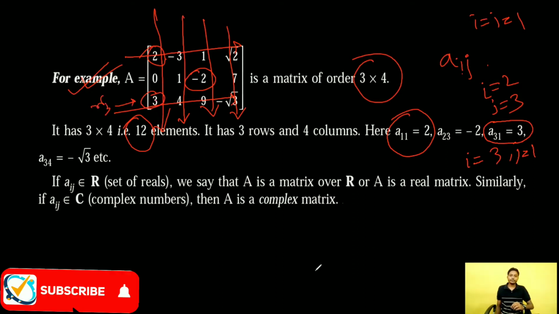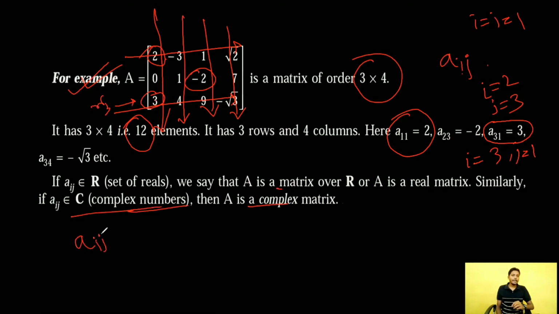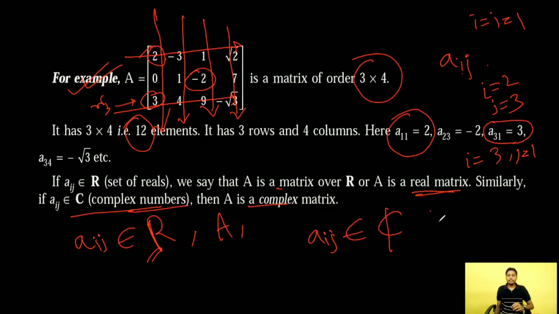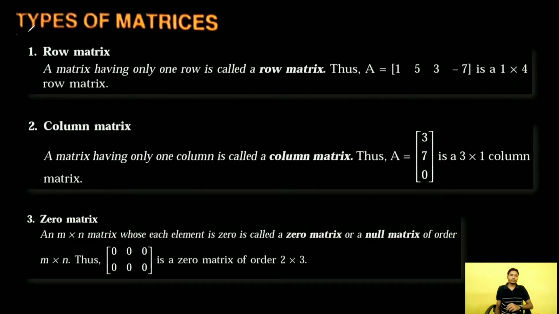Clear? Now if aij belongs to our real number set, then this matrix A is called a real matrix. And if aij belongs to our complex number set, that means aij is in the form of c plus id, then this matrix A is called a complex matrix. Clear? Now types of matrix.